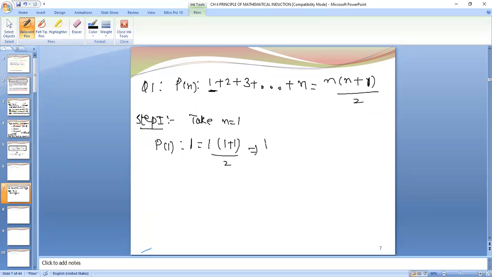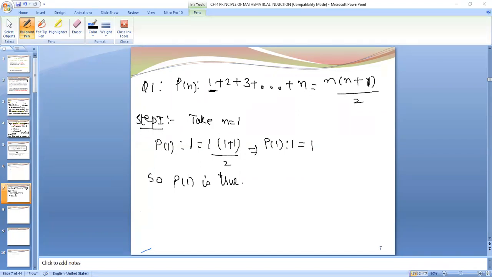So P1 is, on the left it is 1 and on the right it is 1 into 2, 2 upon 2 is 1. So the given statement is true, or you can say P1 is true. This is a shortcut. You can write P1 is true, or you can write the given statement is true for n is equal to 1.